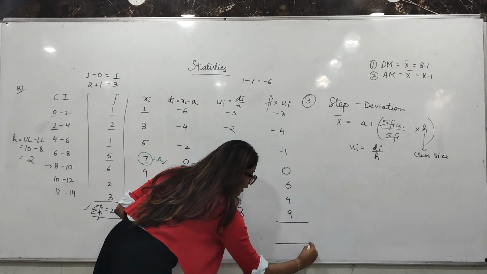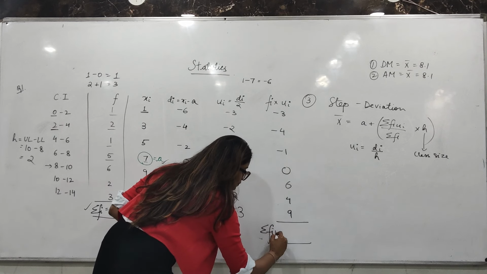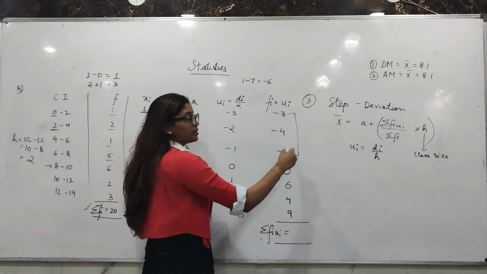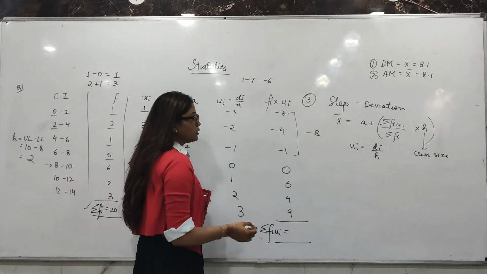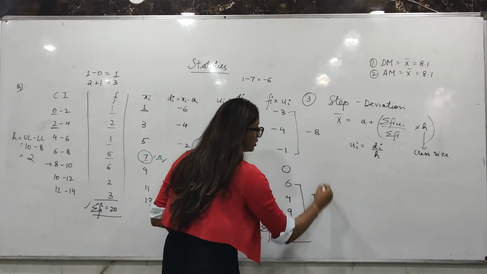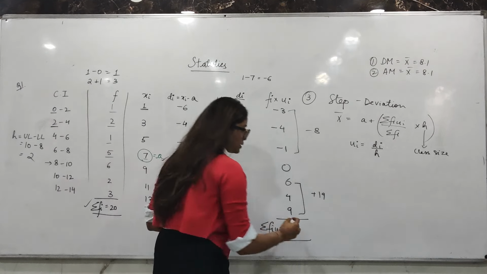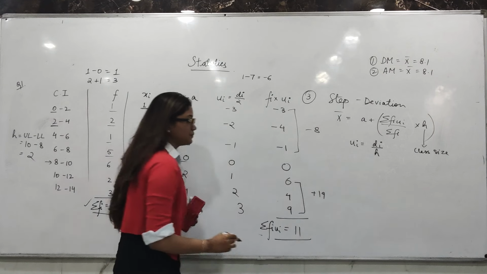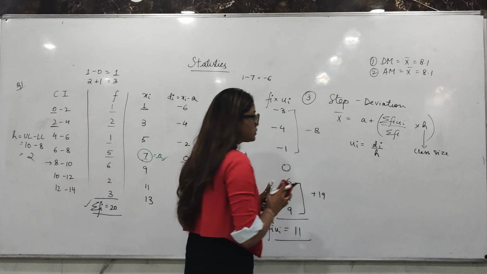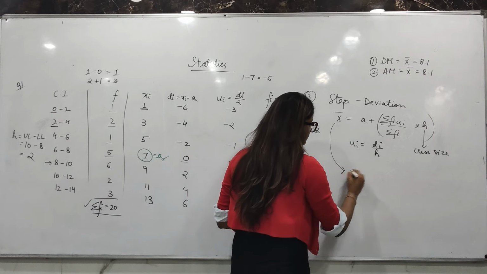Again we have to take the summation. I told you first add the negatives. What will be the addition? Minus 8, and here it will be plus 19. 19 minus 8 is going to give you 11, right? Yes.